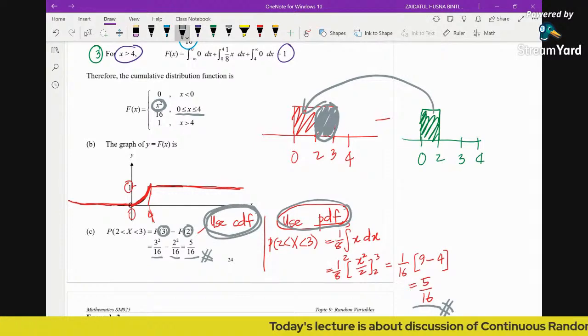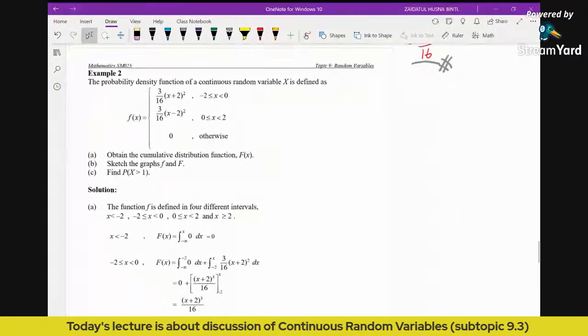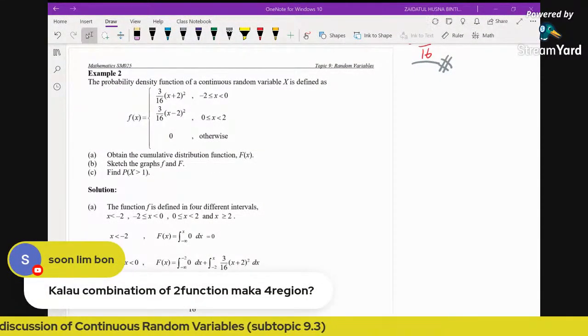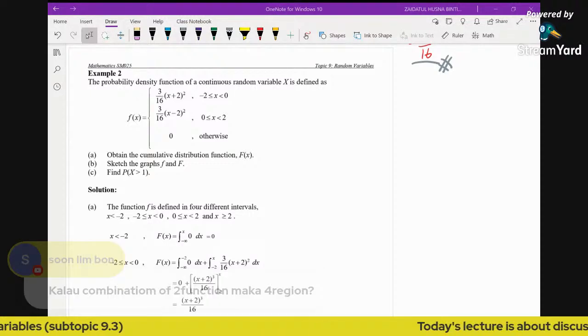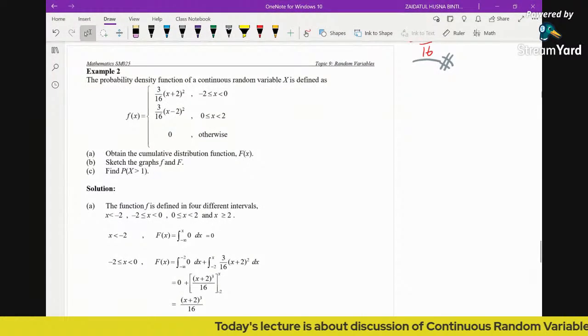Okay, so now again coming back to Bond's question just now. Bond asked earlier, if there are two functions, that means there are 4 regions. So we will do it in example 2, I will show you this. In example 2 we have two different functions. Now what do we do?